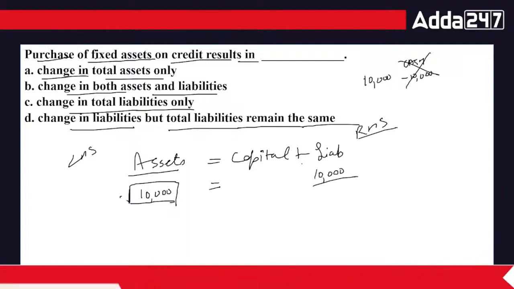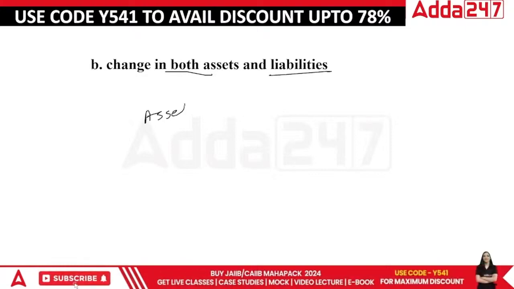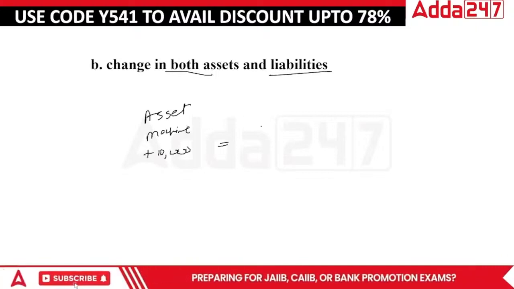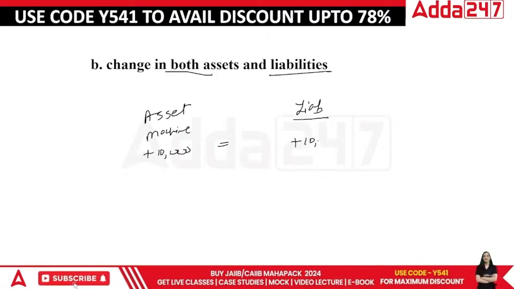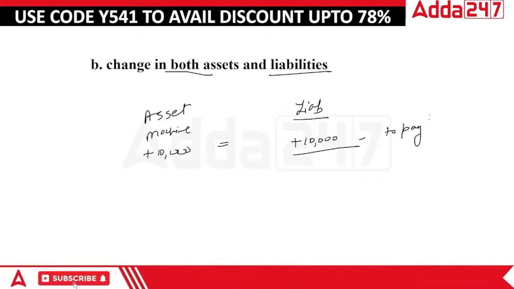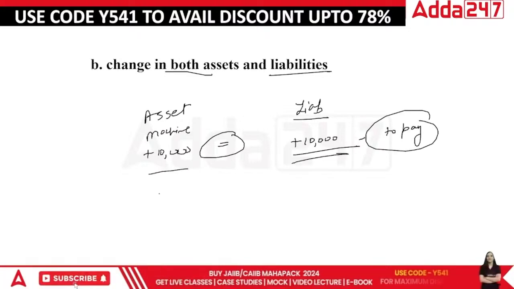So in this case, the answer would be change in both the assets and the liabilities. On the asset side, I bought a machine, so there is a plus in assets. But since I haven't paid, under the liabilities I've got another set of 10,000 rupees to pay. So technically, what's happening? This portion is still matching, isn't it?